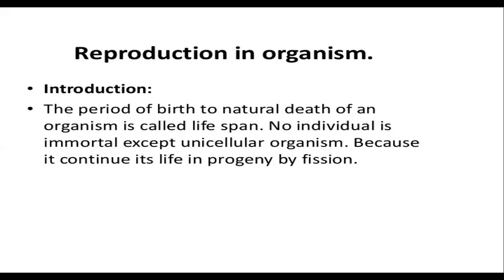हर एक species का अपना अपना life span होता है बेटा. Life span मतलब क्या? Average life कब तक जी पाते हैं ये particular species, उसको हम कहते हैं life span. So that is what is going to be your introduction का first sentence. What have they written? See, the period of birth to natural death of an organism is called a lifespan. No individual is immortal, obviously. जिसका birth हुआ है, of course वो death inevitable है, है ना?